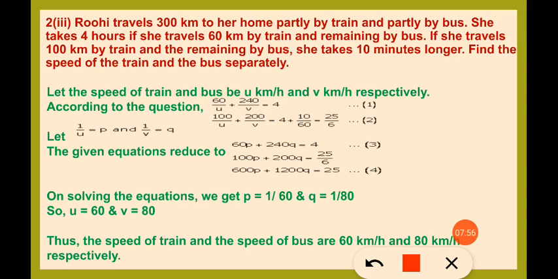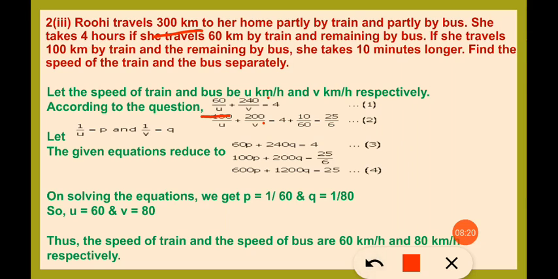If the distance is 60 kilometer and speed is u kilometer, then time taken will be 60 by u and rest 240 left. So 240 by v is the time taken, and total time taken is given as 4 hours. So it becomes 60 by u plus 240 by v is equal to 4.